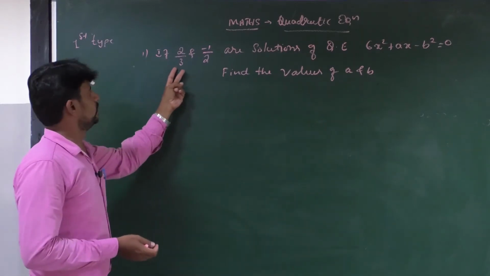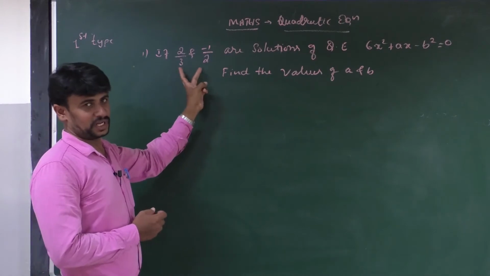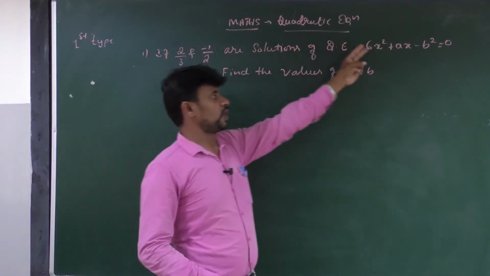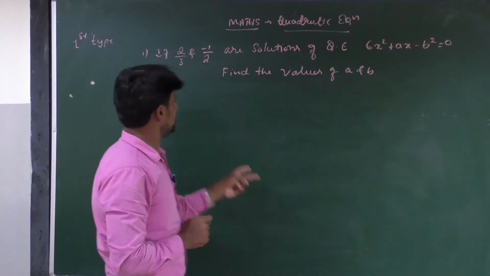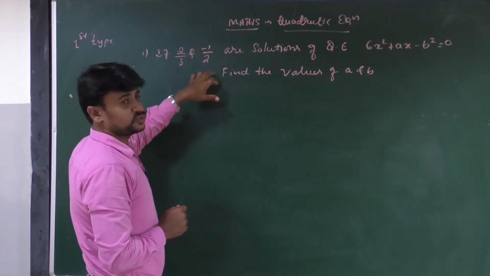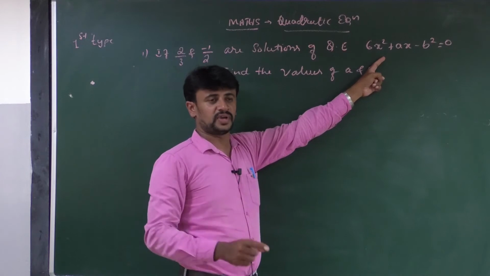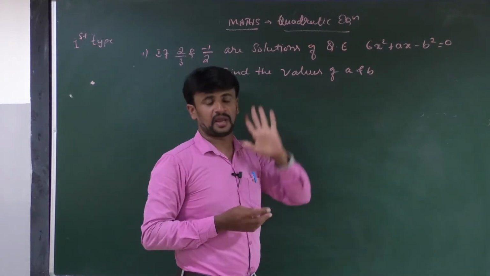In this question, 2 by 3 and minus 1 by 2 are the two zeros of the quadratic equation. By substituting 2 by 3 into the quadratic equation, you will get one equation, as well as by substituting minus 1 by 2 into the quadratic equation, you will get another equation. By taking these two equations, then we can easily find the value of a and b.